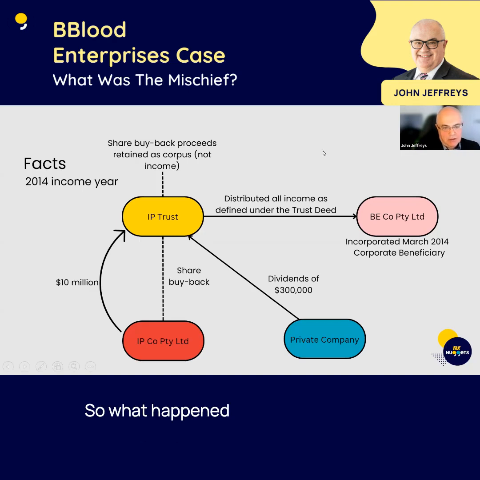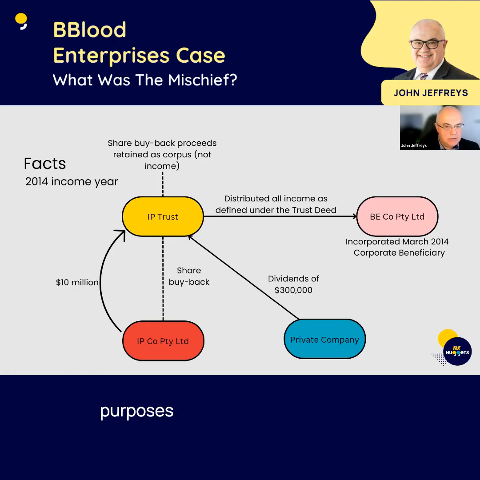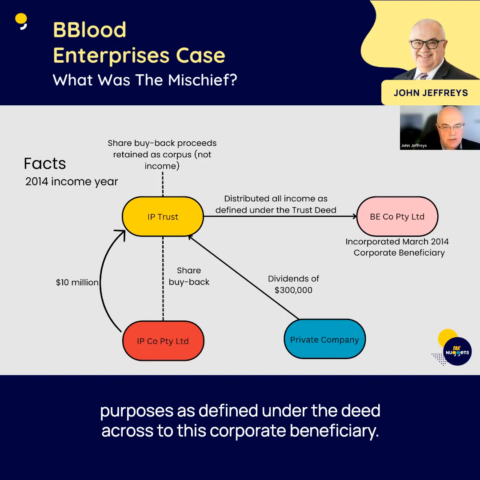So what happened was that the IP Trust, in the year ended 30 June 2014, distributed all of its income for trust law purposes, as defined under the deed, across to this corporate beneficiary.